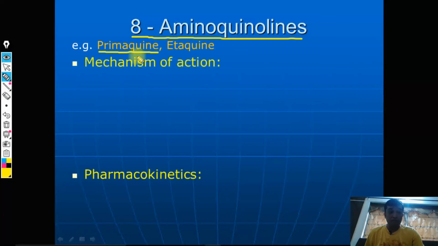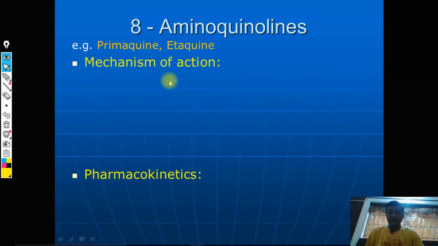Primaquine is very important because you have very few drugs which are active against the exoerythrocytic phase. So for treatment of Plasmodium vivax and Plasmodium ovale, you need to add this drug in combination. Fine. And that is the reason why it's a very important drug we are discussing here.